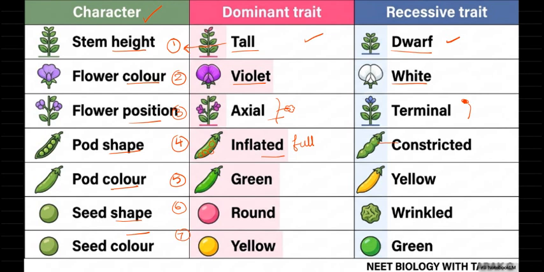Pod color: green and yellow. Yellow pod color is recessive. Seed shape: round is dominant, and wrinkled is the recessive character.